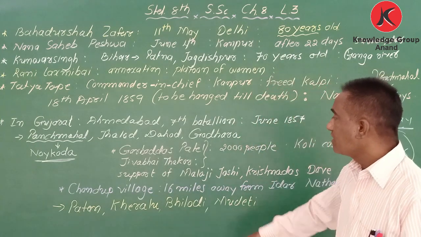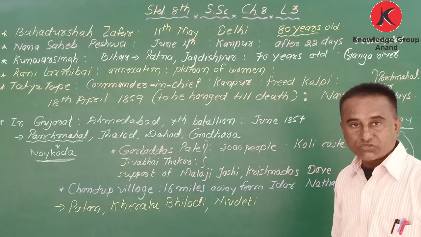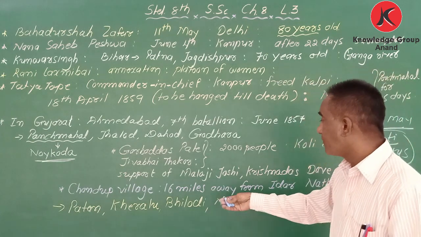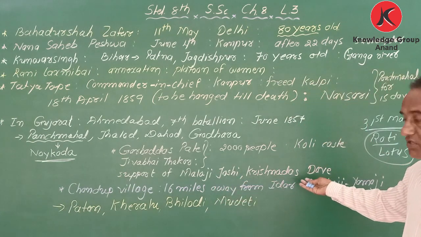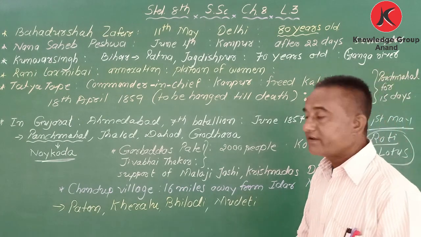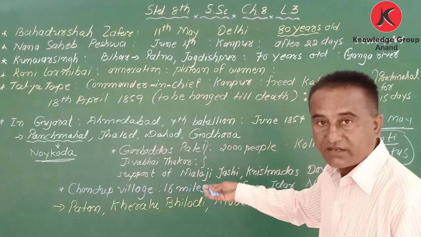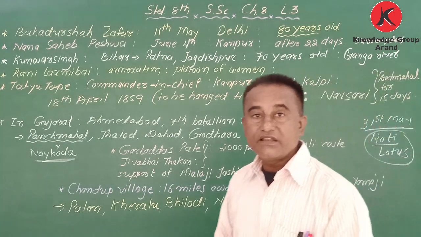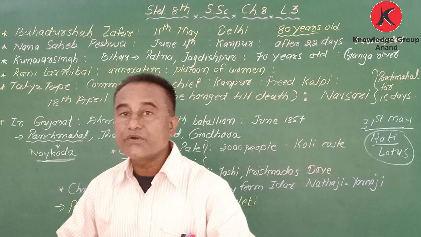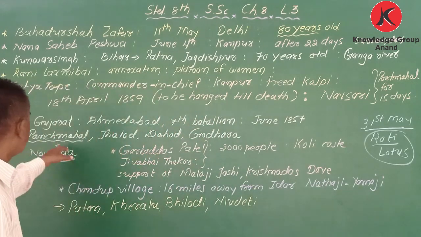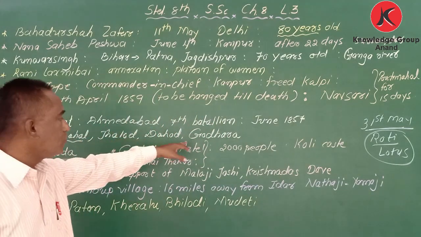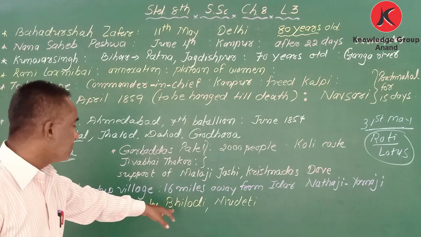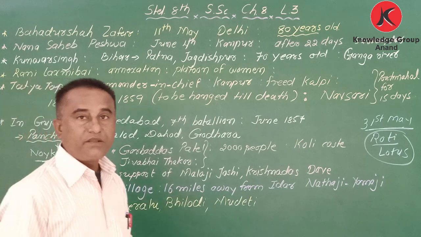Okay. In Gujarat, Garbaldas Patel and Jivabai Joshi took leadership in Kheda, Anand district. Okay, they got the support of Balaji Joshi and Krishnadas Dave. And in Chanduk village, Nathaji and Yamaji were the main leaders of the revolt. The revolt started in different places of Gujarat like Panchmahal, Jalod, Dahod, Godhra, Patan, Kheralu, Belori, Mudeti. Okay, different places.